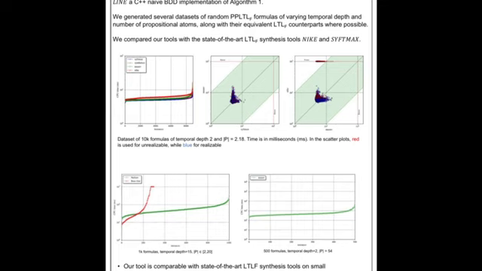We generated several datasets of random pure-past LTL formulas of varying temporal depth and number of propositional atoms, along with their equivalent LTLf counterparts where possible. We then compared our tools with the state-of-the-art LTLf synthesis tools Nike and SyftMax, and we can safely say that our tool is comparable with state-of-the-art LTLf synthesis tools on more formulas, and compared to Baseline, it also scales better when increasing the temporal depth and the number of atoms of formulas.